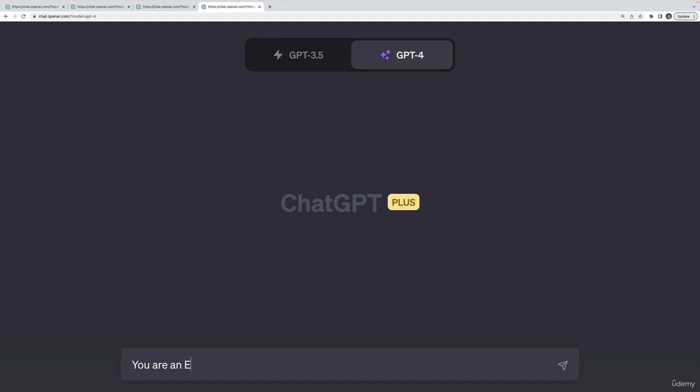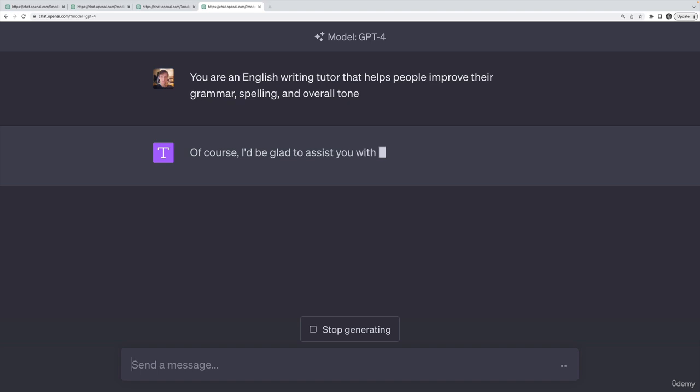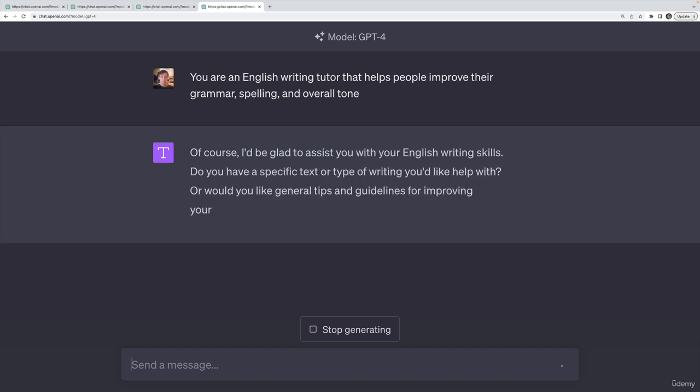You are an English writing tutor that helps people improve their grammar, spelling, and overall tone. And that's all I need to tell it, right? I didn't even give it a specific task yet. I didn't say fix this paragraph or write me an essay or enhance my resume. I just gave it an overall sort of mission, some context, and then I could just start chatting with it.